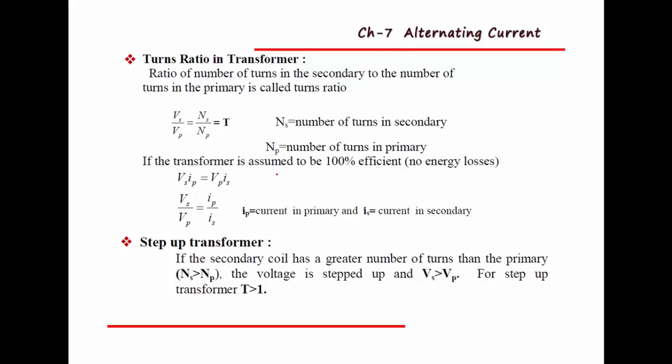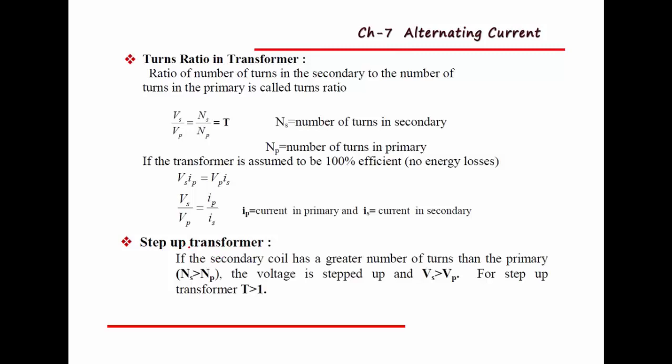Suppose the transformer is assumed to be 100% efficient, that means there is no energy loss, then the equation is given by Vs Is equal to Vp Ip, that is, voltage across the secondary coil times current across the secondary coil equals voltage across the primary coil times current across the primary coil, or we can write Vs by Vp equal to Ip divided by Is. This applies only for an ideal transformer, that is, if there is no energy loss, then we can use this equation.